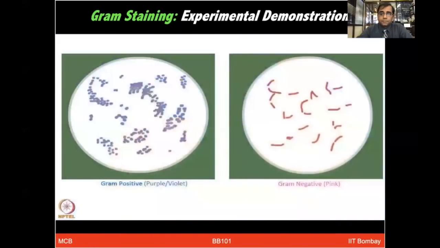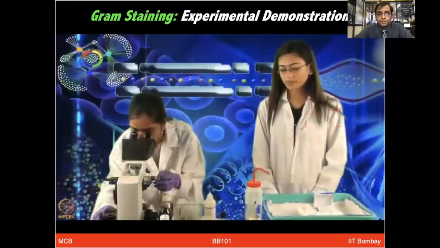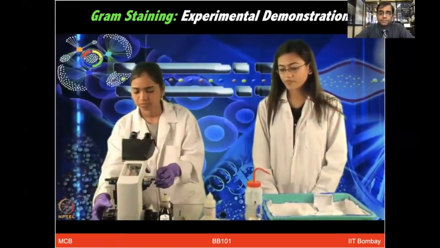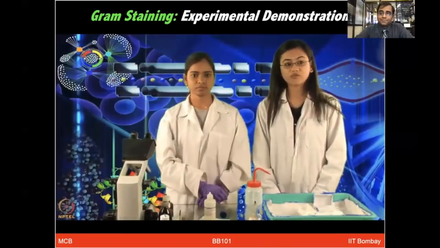For gram-positive bacteria, we will see cocci in clusters in purple. And if we have gram-negative bacterial cells, then we will observe red cells. That was all for gram staining.